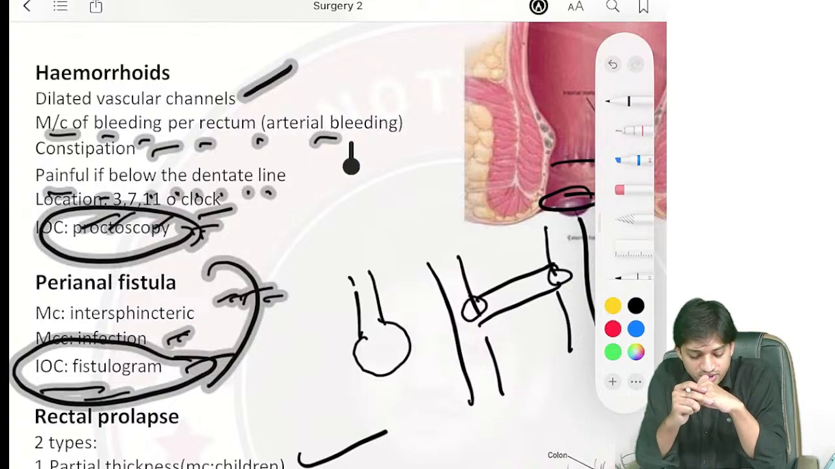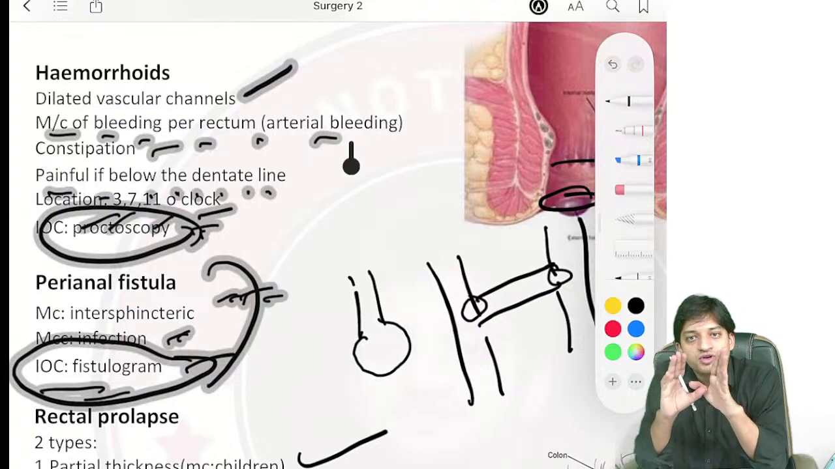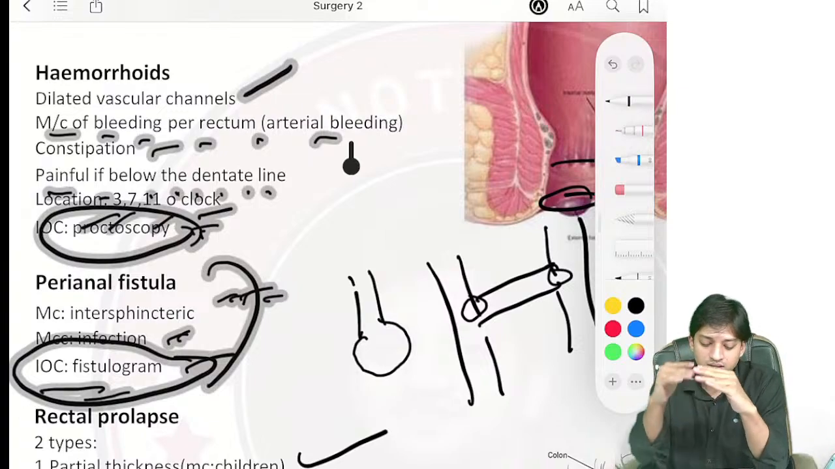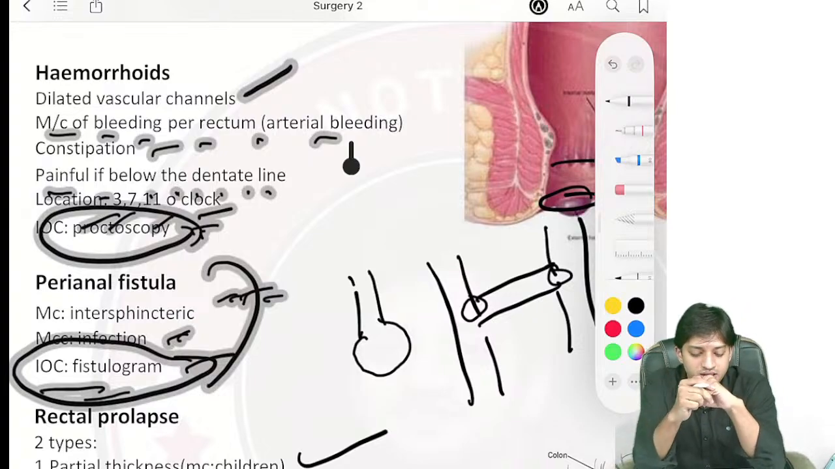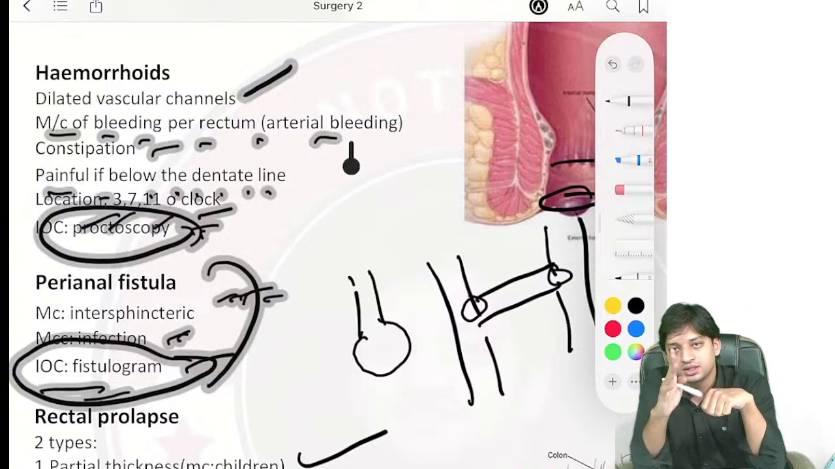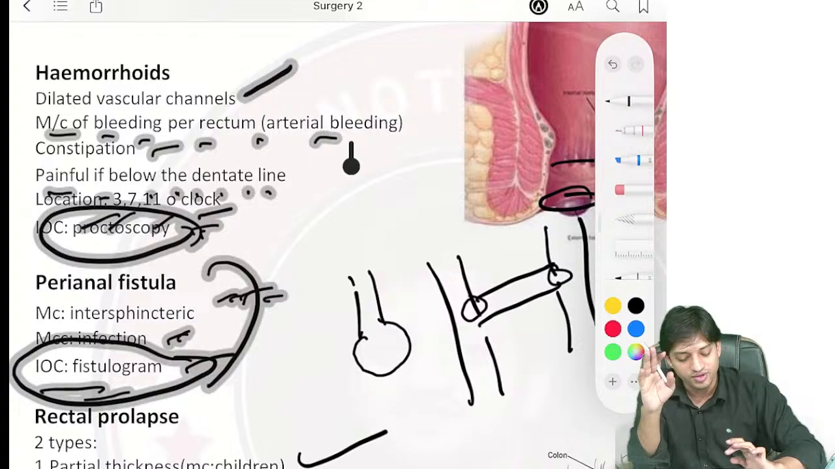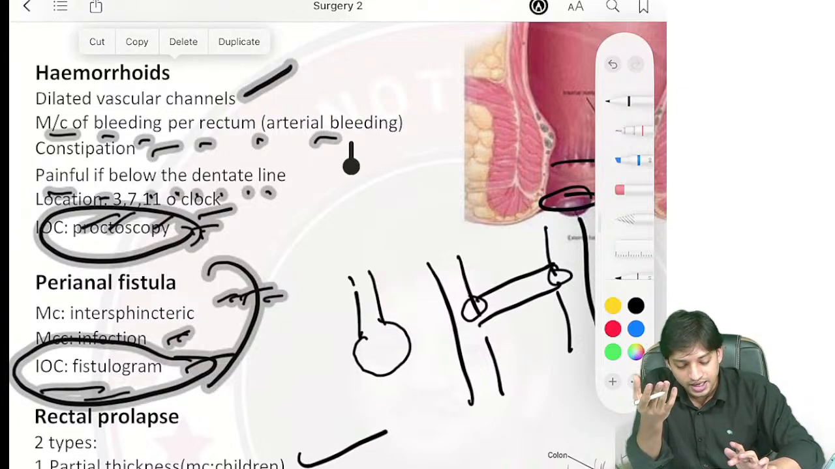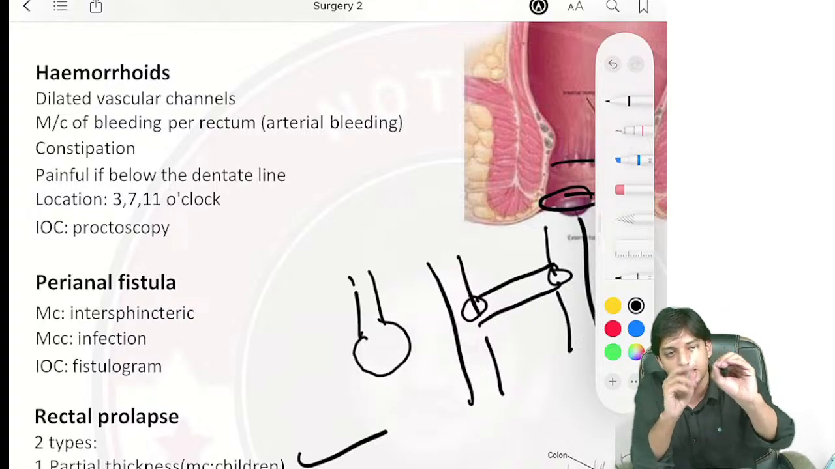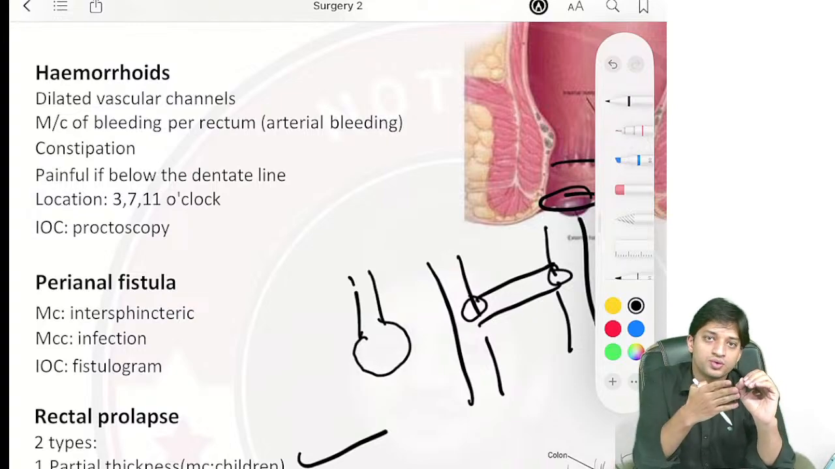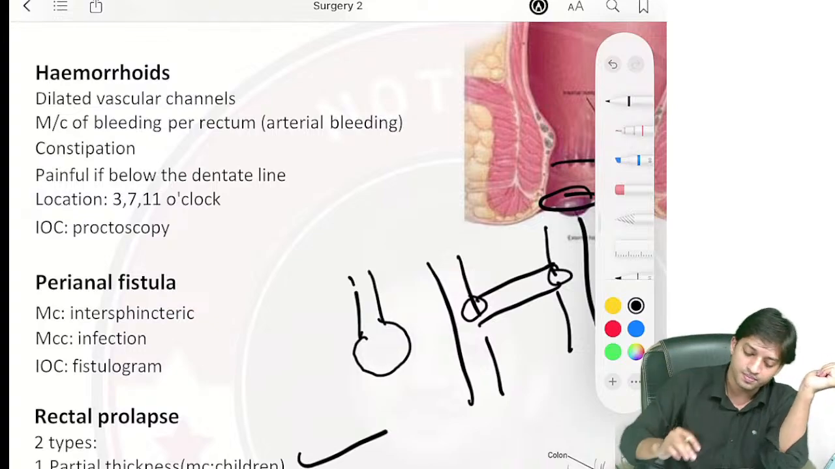Constipation will be a sign, and hemorrhoids can be painful or painless. Painful when it is below the dentate line. Above the dentate line, it is generally painless, right? Location is more commonly 3 o'clock, 7 o'clock, 11 o'clock. Investigation of choice: nothing special, just direct visual examination via proctoscopy. You put the proctoscope in the rectum, examine it visually, and then you can examine for the hemorrhoids.